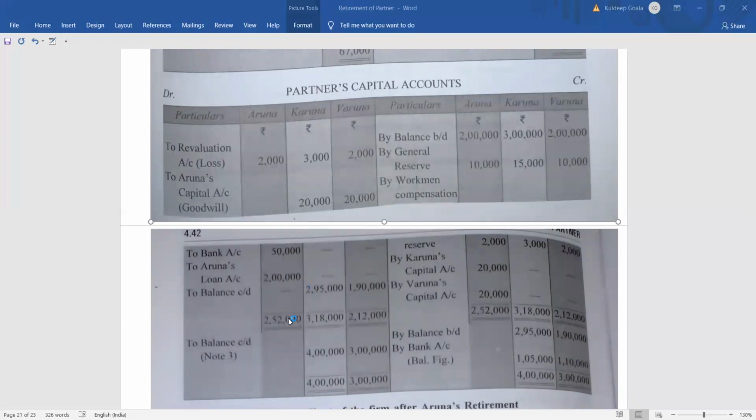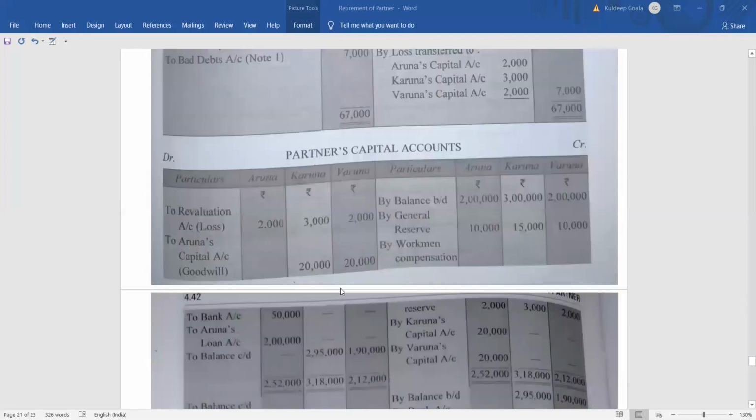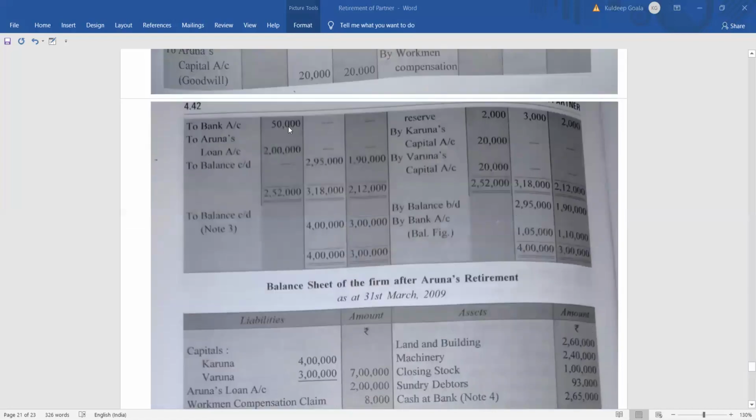So the remaining amount is 2,50,000, isn't it? 2,52,000 was the total, isn't it? So from that, if we deduct 2,000 rupees of revaluation account, we have 2,50,000. So how will this 2,50,000 be settled? It is given here. The amount due to Aruna will be settled by paying 50,000 in cash and the balance in the loan account. So 50,000 rupees will be paid in cash.